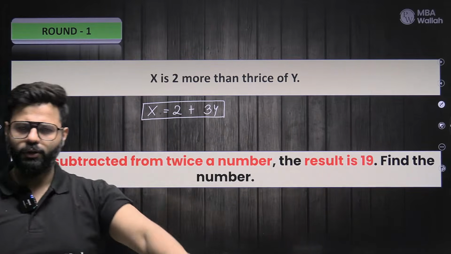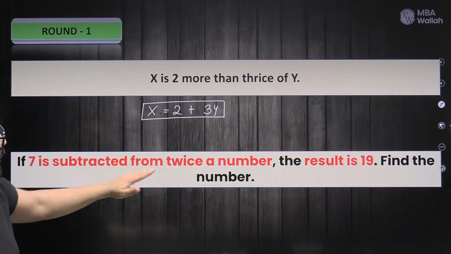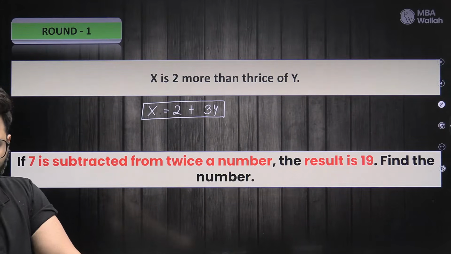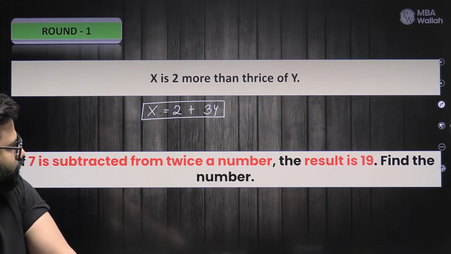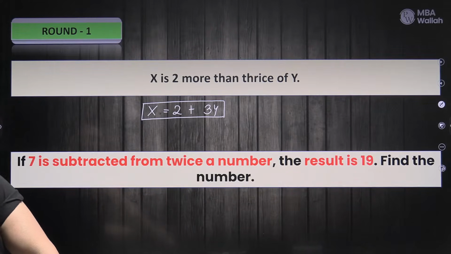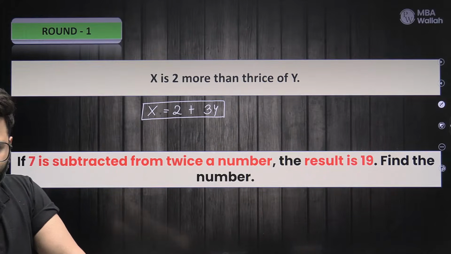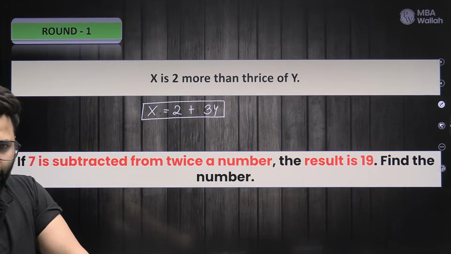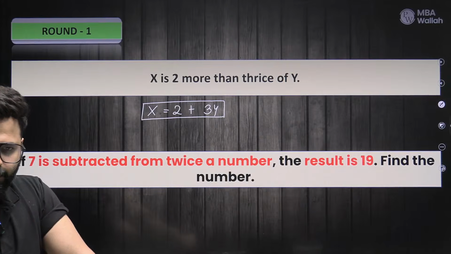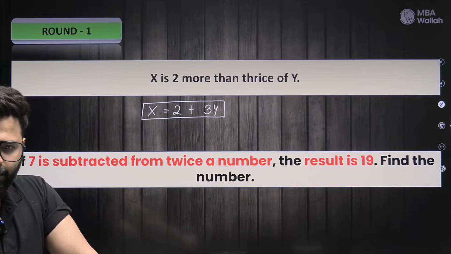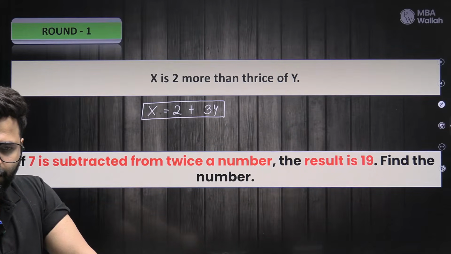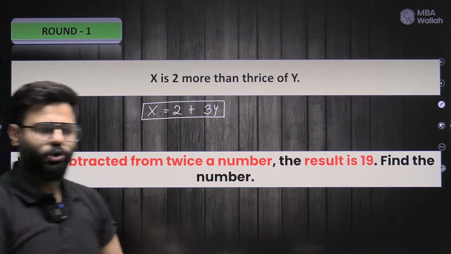Fine. What about this one? Solve this simple question, straight one, easy one. You can go ahead and simply solve it. 7 subtracted from twice a number, result is 19. Find the number. I want the answers in the chat.